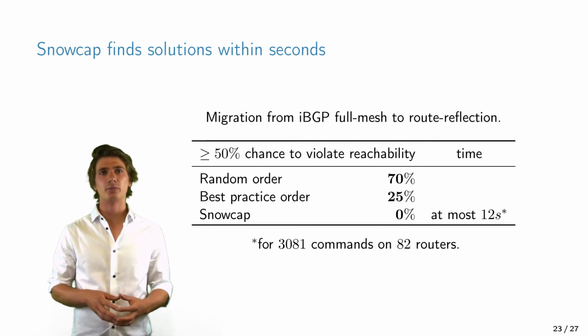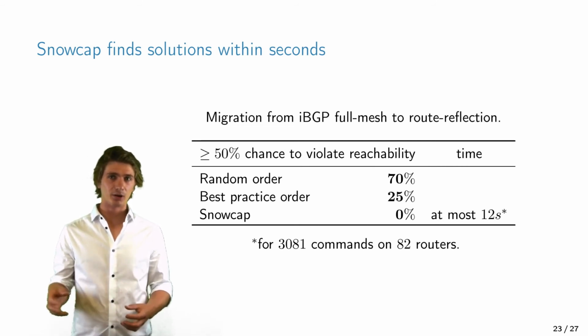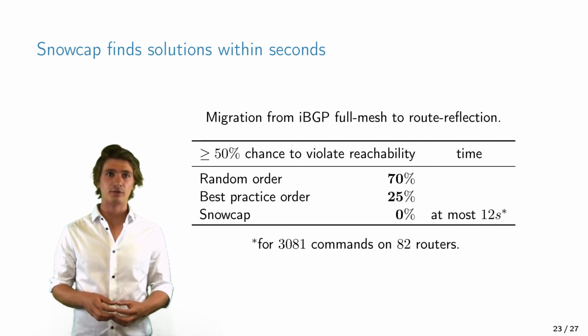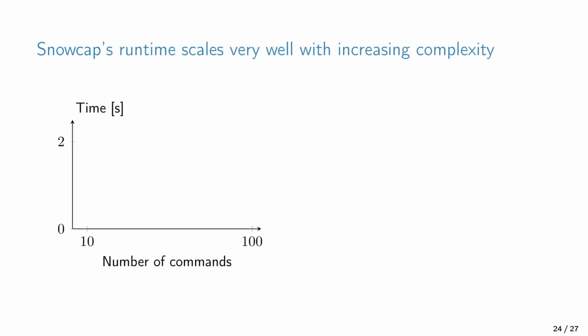It takes Snowcap around 12 seconds to find a solution for the biggest problem, and this problem contains more than 3,000 reconfiguration commands. And on average, it takes Snowcap less than 1/10 of a second to find a solution. So now, let's look at how Snowcap scales with some theoretical examples.